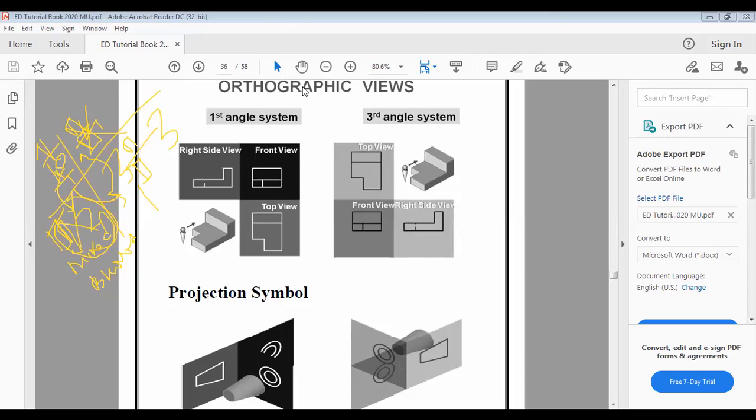Is this clear to everyone, whatever I have just told you? Yes or no? We are using only the first quadrant and third quadrant. We cannot use the second and fourth. I'm repeating, second and fourth quadrant, because when the images reach the second or fourth quadrant, they will mix up and the image is not clear. It is clear in the first and third quadrant only, but when you rotate the image to the second and fourth quadrant, the image is not clear.